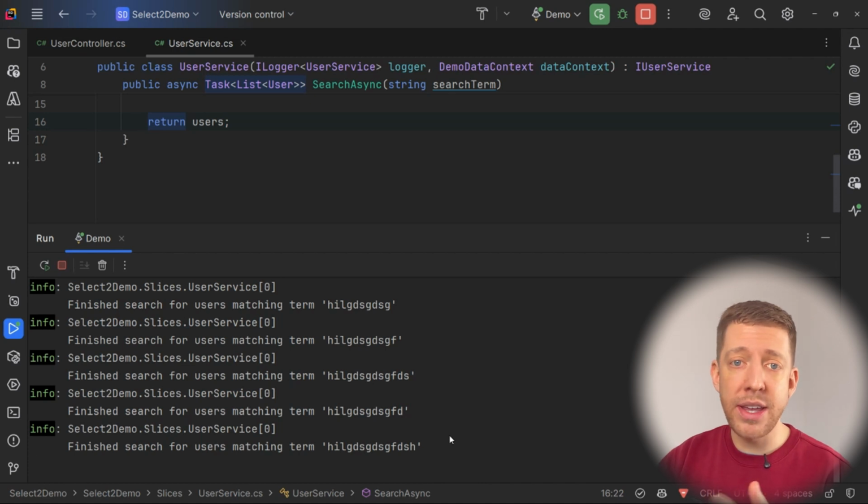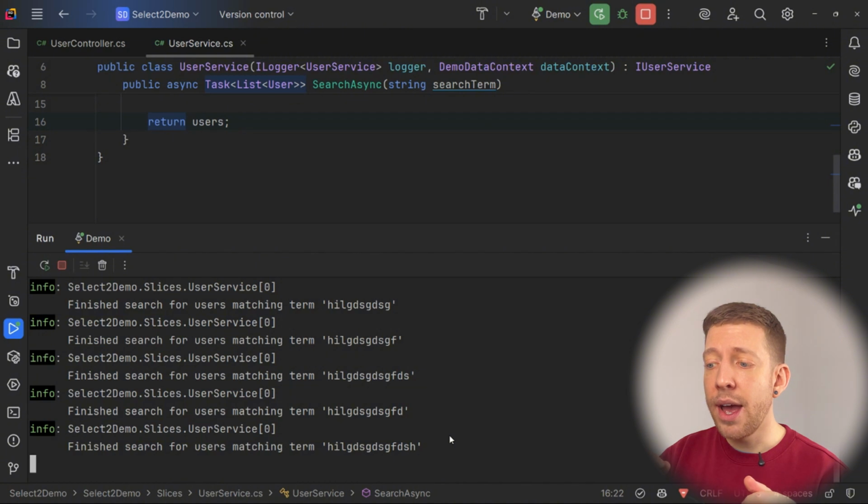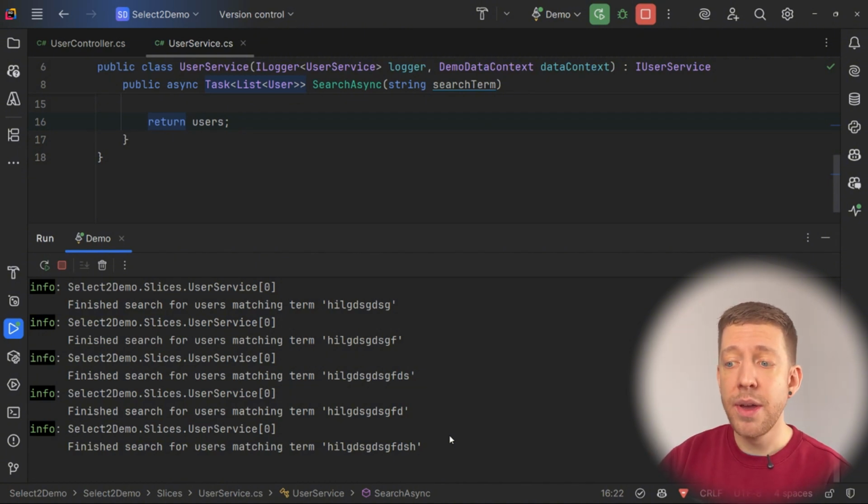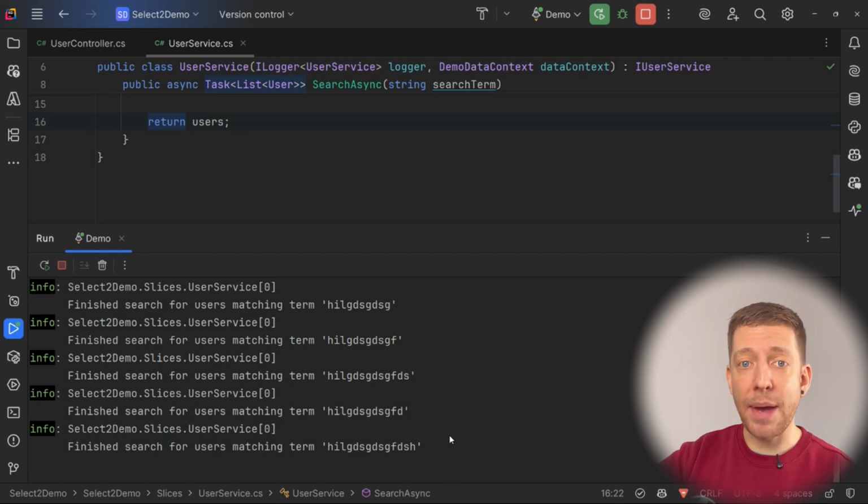I saw this about a year ago in production at a company that I worked with, and they had a lot of user records. As they continued to type, the request response just got slower and slower and slower because the app and the database were still processing all of those other requests that weren't needed anymore. There's a really simple way of fixing this, but it's something that I see a lot of developers either ignoring or not really understanding what to do.